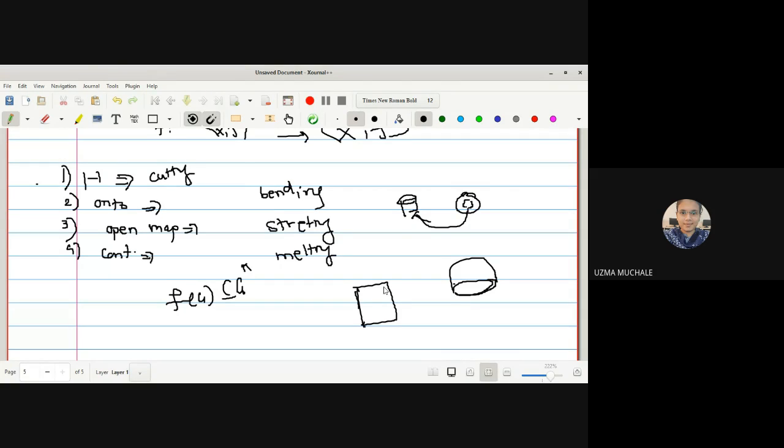Open map means every image of an open set is an open set. Continuity means the inverse image of an open set is open, and the inverse image of a closed set is a closed set, like whatever theorems we have seen related to continuity. So a homeomorphism between two topologies, we have seen, is one-one, onto, continuous and an open map.